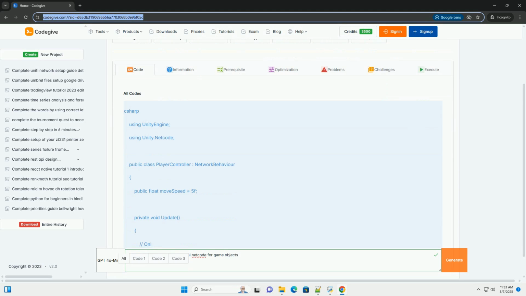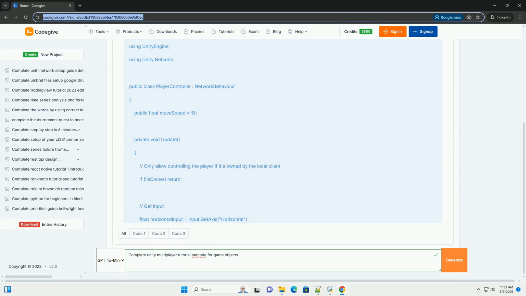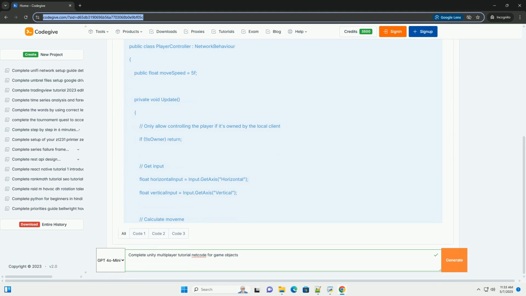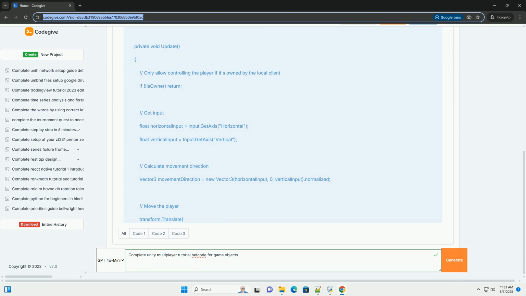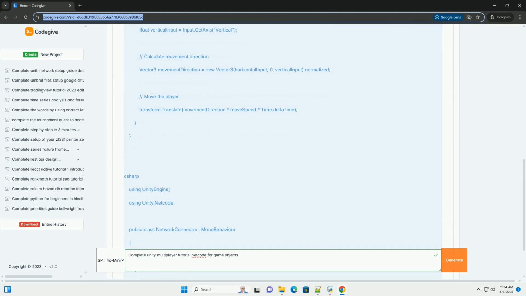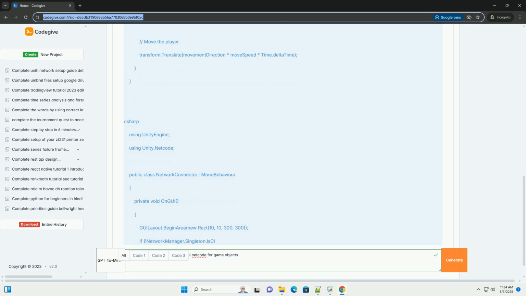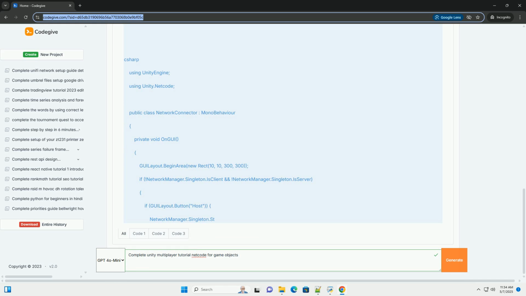OK, let's dive into a comprehensive guide to building a multiplayer game in Unity using Netcode for GameObjects, NGO. This tutorial will cover the fundamental concepts: installation, basic setup, synchronization, player movement, object spawning, and more. It's designed to be thorough and accessible.